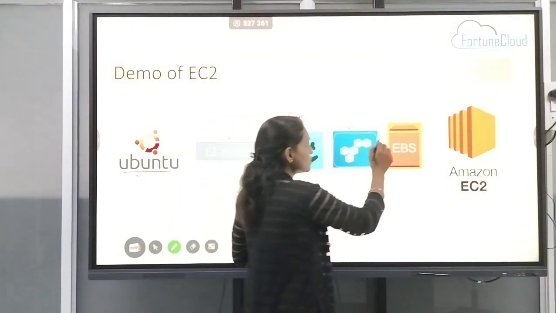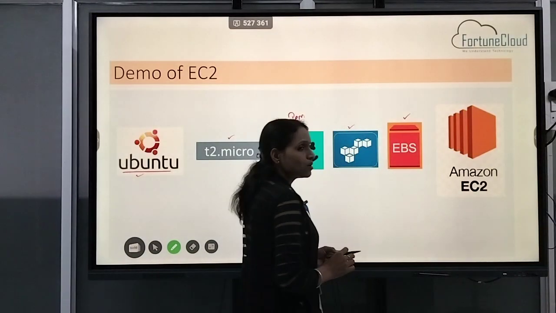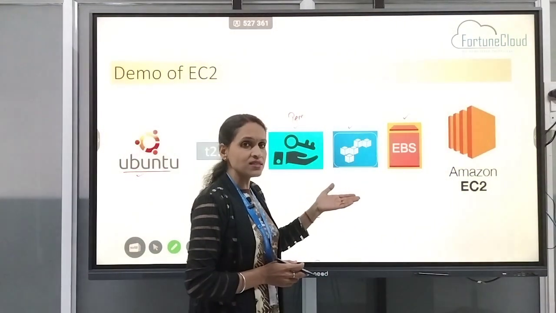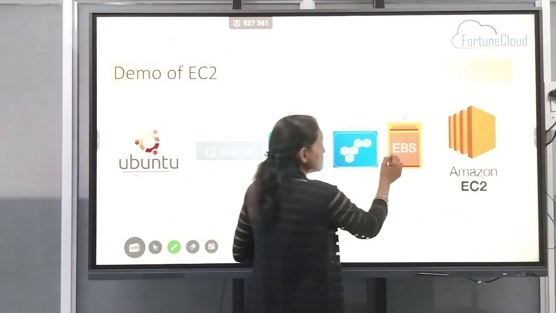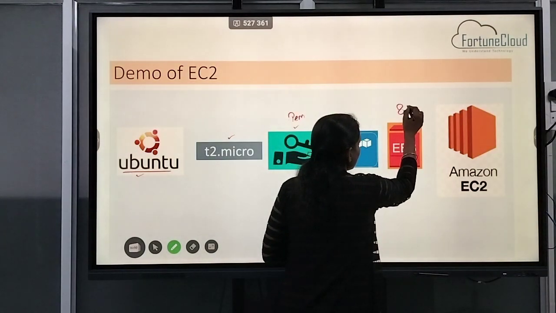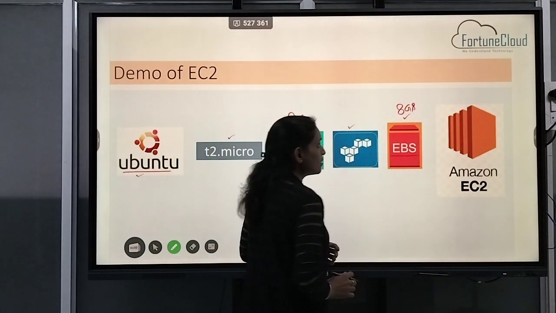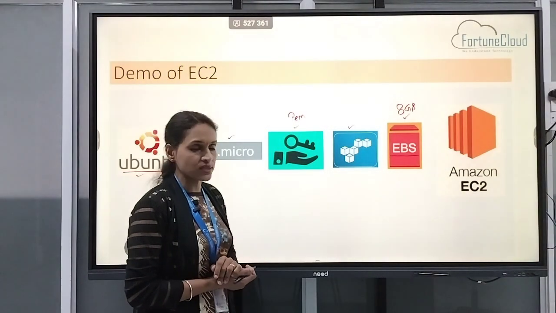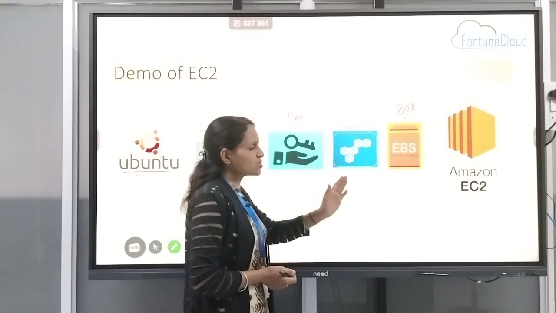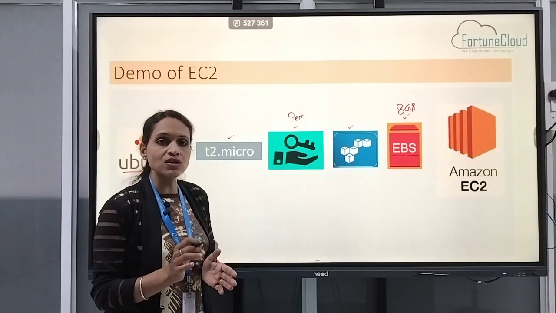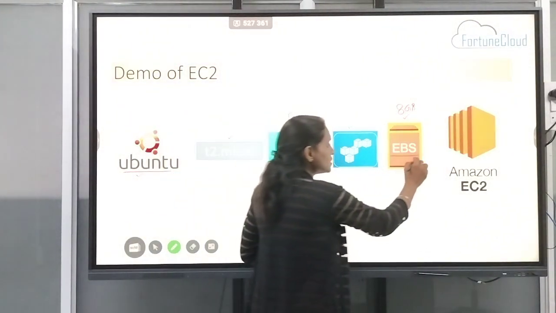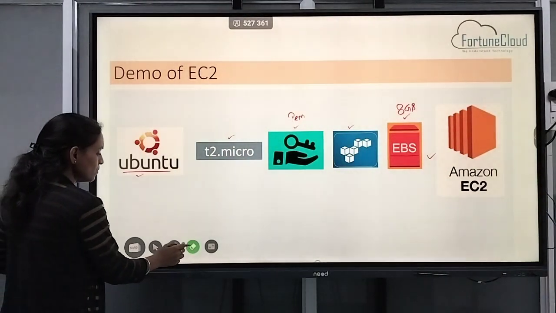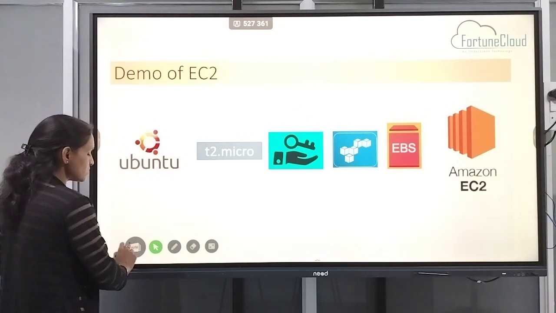After that, we also select the volume or the storage. Storage in AWS is called EBS. Here, 8 GB is required for any Linux operating system, so I am using 8 GB of storage. After all these selections, we just have to click on launch EC2 instance, and our EC2 instance will be launched. So let's start the demo and launch one EC2 instance.